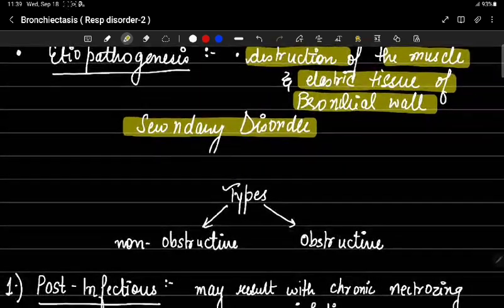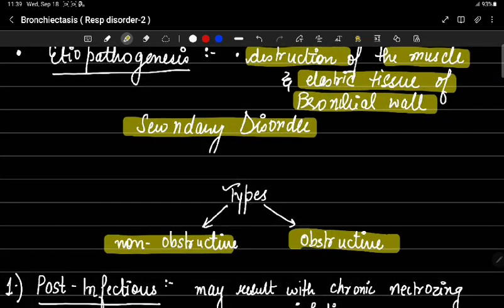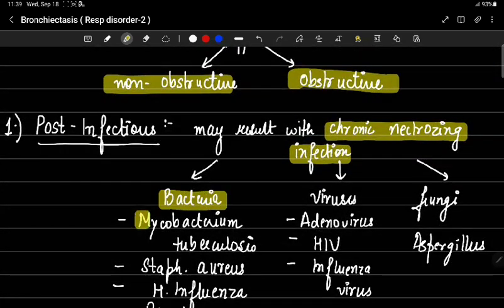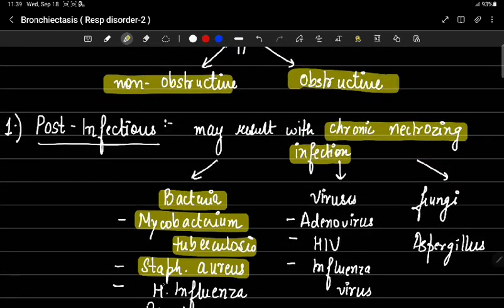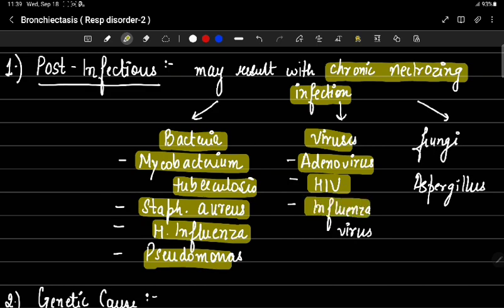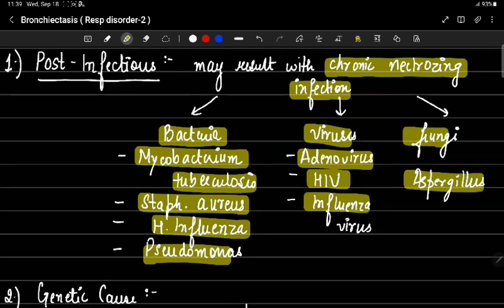It may be divided into obstructive and non-obstructive. Now we will discuss non-obstructive disorder. It is usually of the diffuse type, which is characterized by dilatation throughout the lung. Post-infection, it may result in chronic necrotizing infection. That may be due to bacteria: Mycobacterium tuberculosis, staph, influenza and pseudomonas; viruses: adenovirus, HIV, influenza viruses; and fungi: aspergillus.